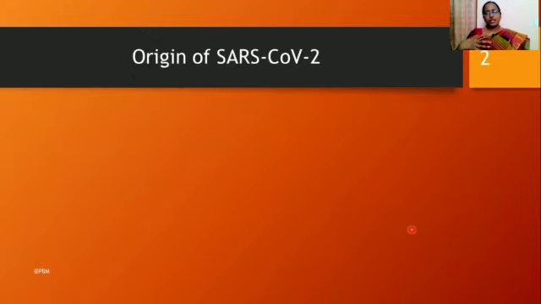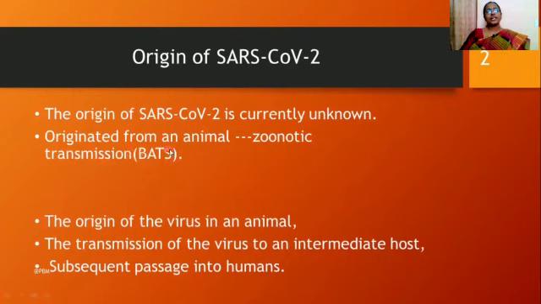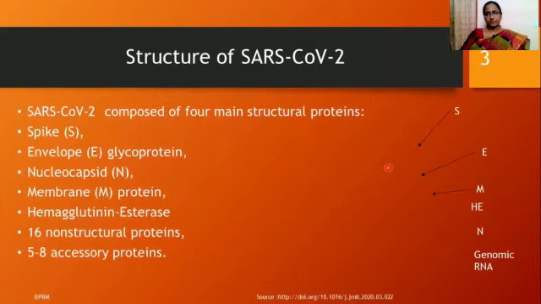Then coming to the origin of COVID-19, there is no validated theory till now to understand the origin of COVID-19. We assume that COVID-19 originated from animals and is transmitted through bats, and hence it is called zoonotic transmission. Hence we can conclude that the origin of the virus is in animals. The virus is transmitted to an intermediate host and further subsequently passes into humans.